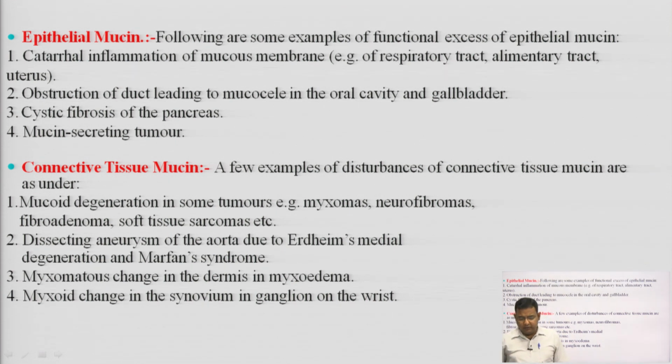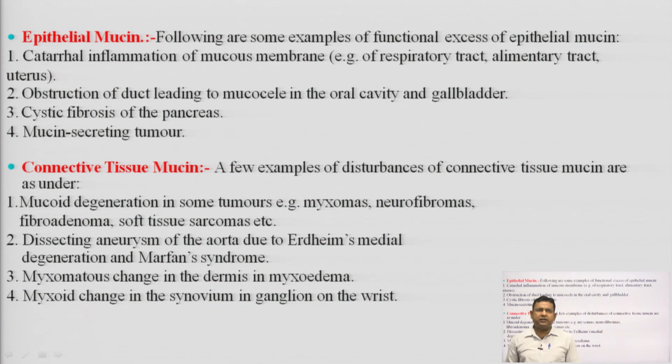Now, come to the epithelial mucin and connective tissue mucin, as we heard the two terms epithelial mucin and connective mucin. Following are some examples of functional excess of epithelial mucin, like catarrhal inflammation of mucous membrane, like of respiratory tract, alimentary tract, uterus.